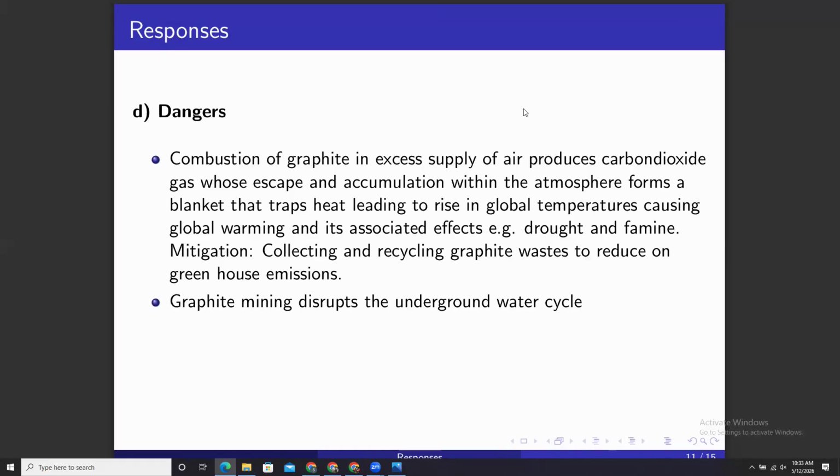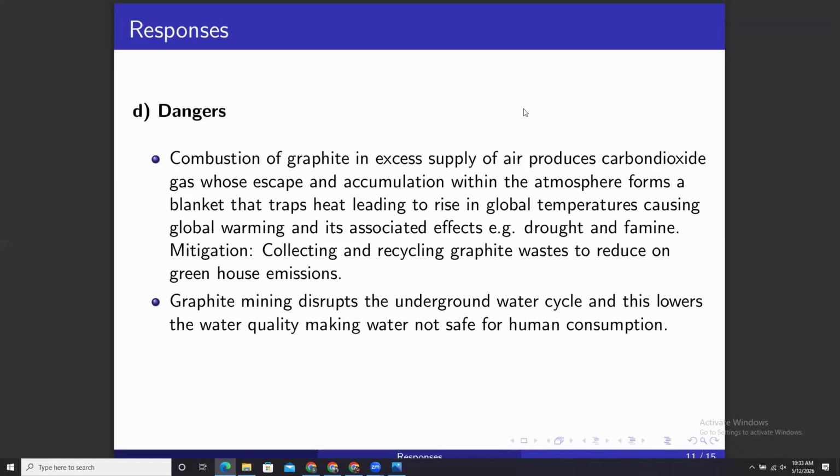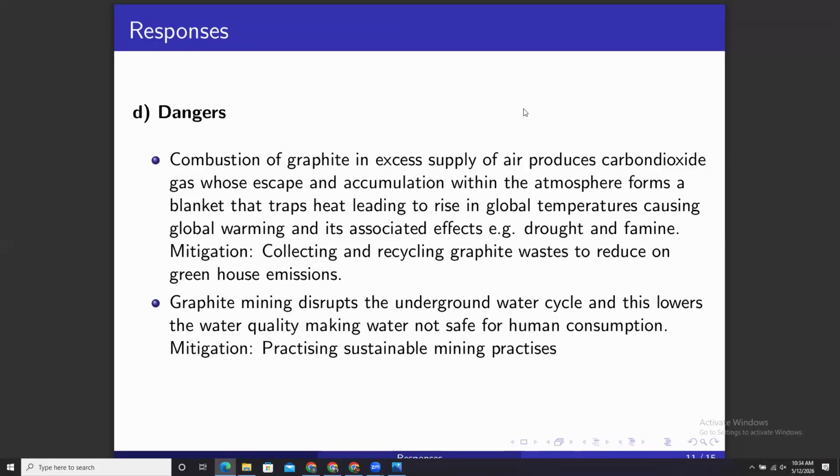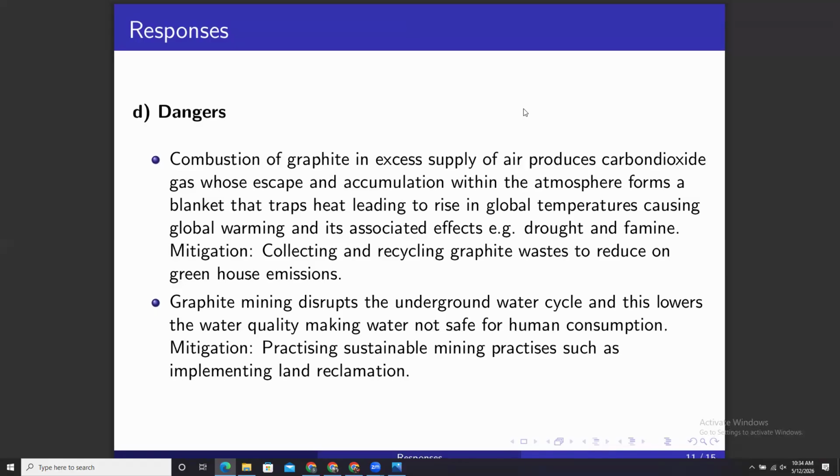Then also graphite mining, as I have said, when you mine that graphite, you leave, I think in geography they call them gullies, deep holes there. These excavators which you use to dig deep disrupt the underground water cycle, and the water quality is lowered. Therefore, water will not be safe for human consumption. So mitigation: we can practice sustainable mining practices such as implementing land reclamation.